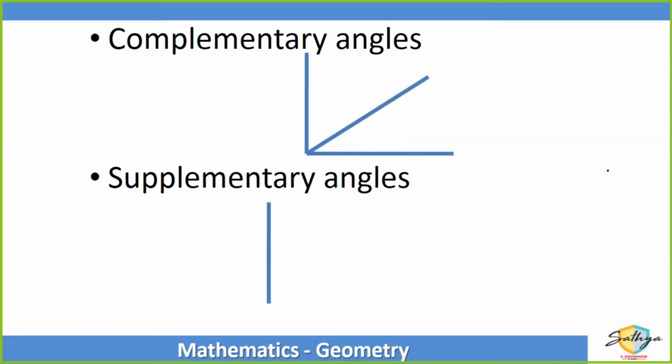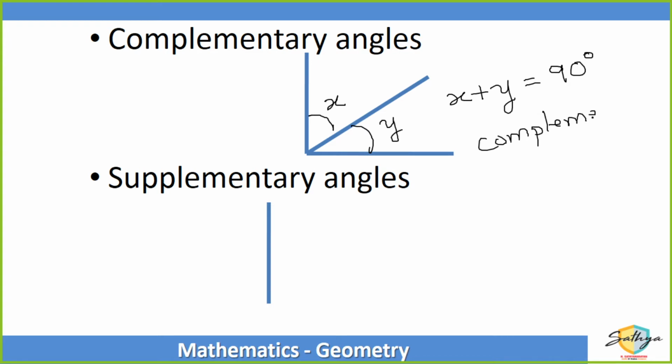Now, if there are 2 angles, let us say this angle is x and this angle is y, if x plus y totals 90 degrees, then these 2 angles are known as complementary angles.